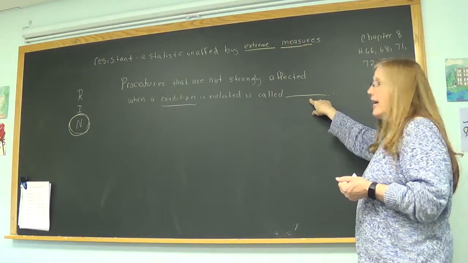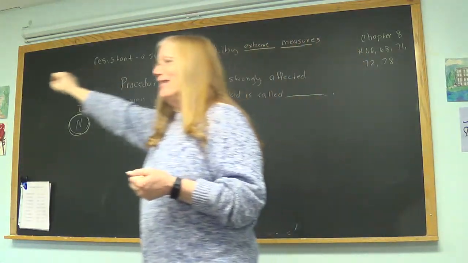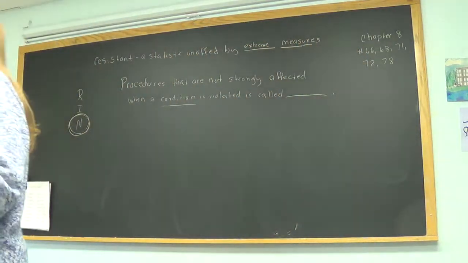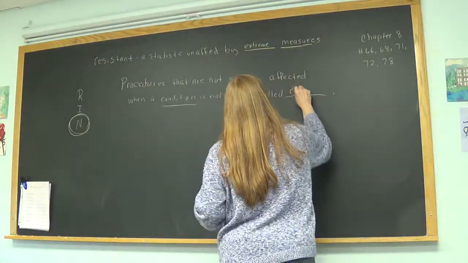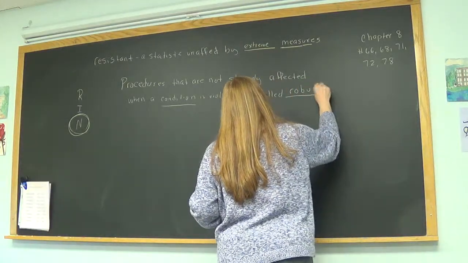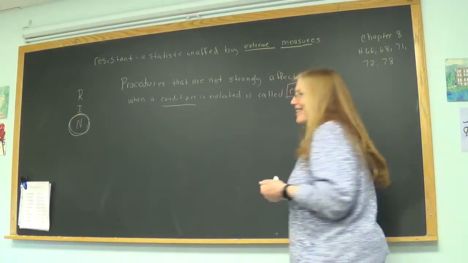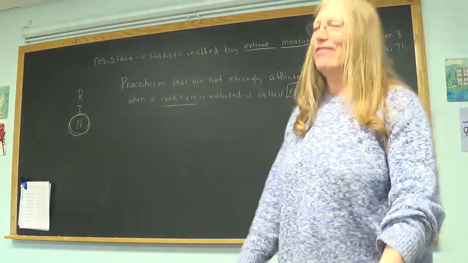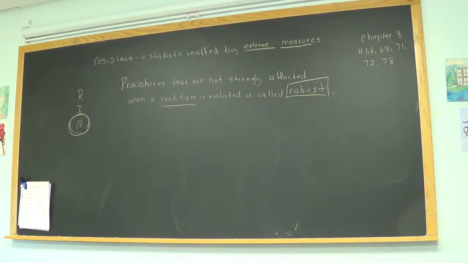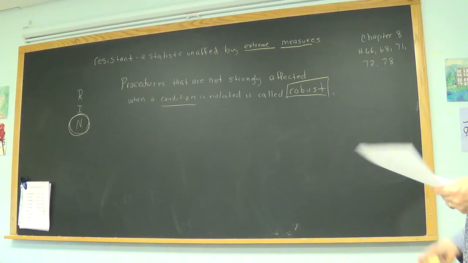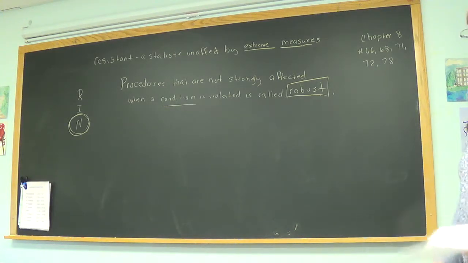Everyone got it down and ready for the word? It's a funny word. I always wanted to use this word. The word is robust. Procedures that are not strongly affected when a condition is violated are called robust.